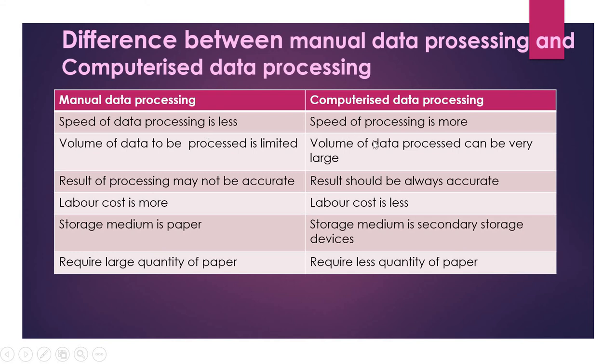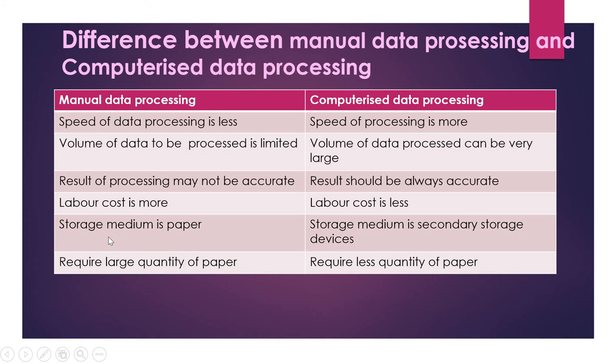But by using computerized data processing, the volume of data processed can be very large. Then the third difference is in manual data processing, the result of processing may not be accurate. Sometimes it will be wrong because human beings are doing the processing and calculations. Most probably it will be correct, but sometimes it may be wrong. But in computerized data processing, the result should always be correct or accurate. In manual data processing, labor cost is more because we need more humans for processing the data. In computerized data processing, labor cost is less.